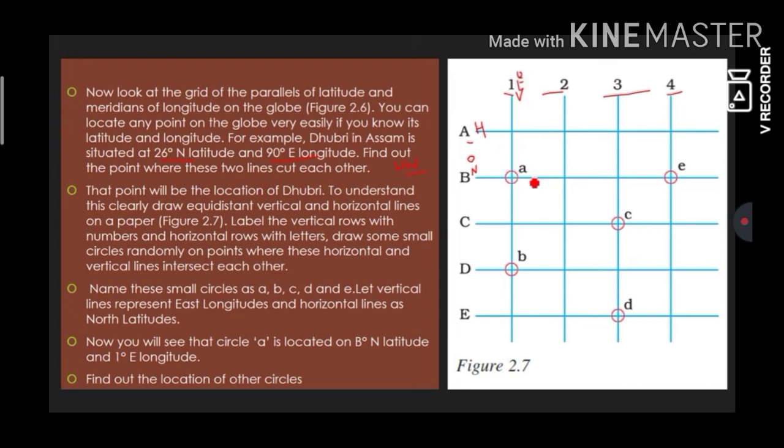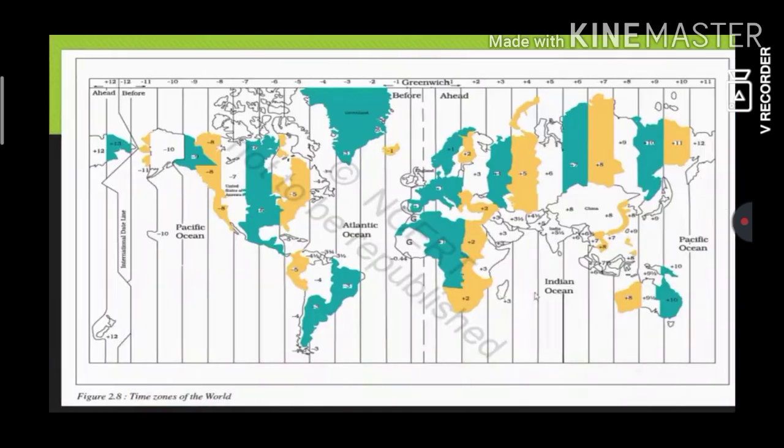That is the place where it comes and meets. Find out the location of other circles. Let's see this one. That is C degree north latitude and 3 degree east longitude. That is the coordinates of C. Like this we can find out for the others too.